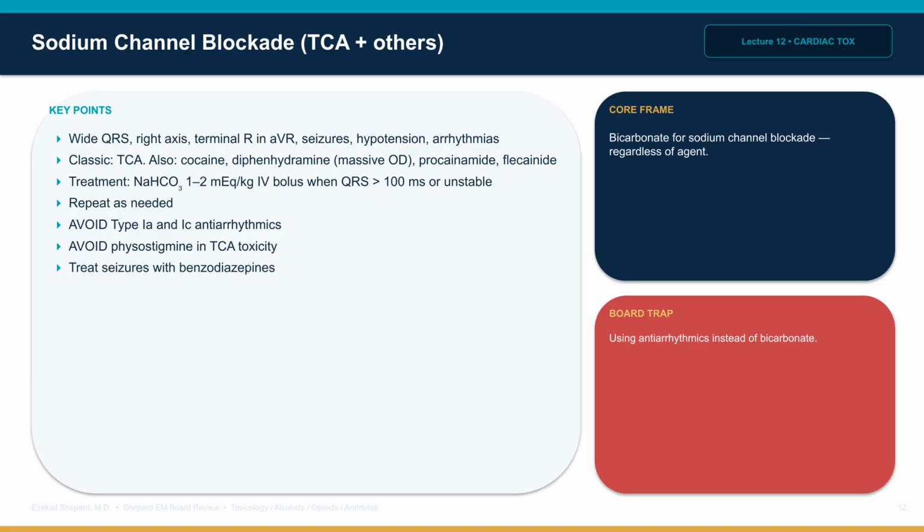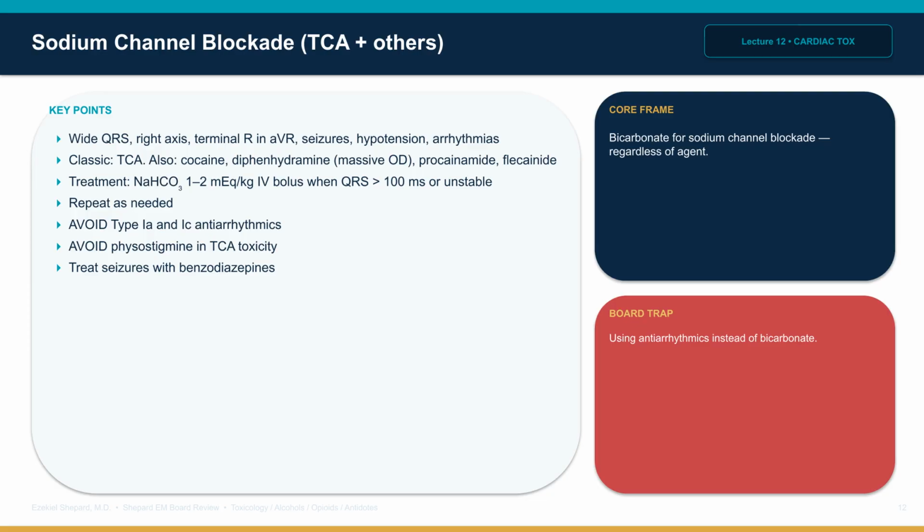Cocaine, diphenhydramine in massive overdose, certain antiarrhythmics, procainamide, flecainide, and other agents can also block sodium channels. Treatment is sodium bicarbonate 1 to 2 milliequivalents per kilogram intravenous bolus when QRS is greater than 100 milliseconds or the patient is unstable. Repeat as needed. Goal: narrow the QRS, raise the blood pressure, and reduce arrhythmia.